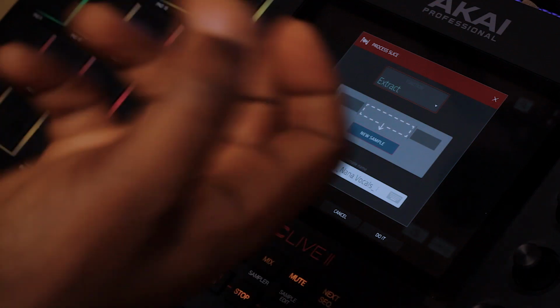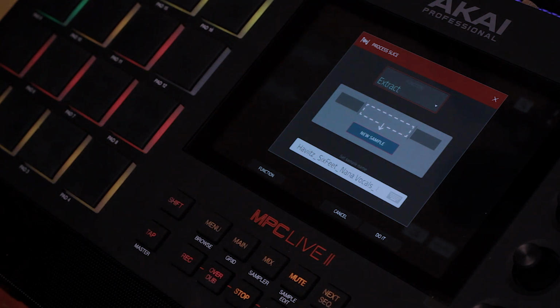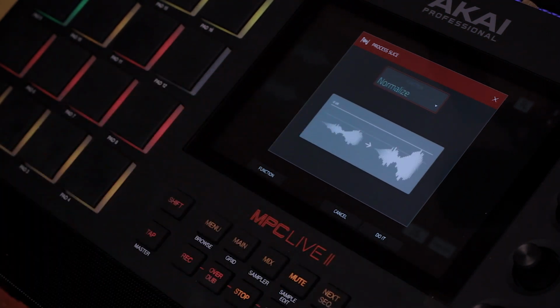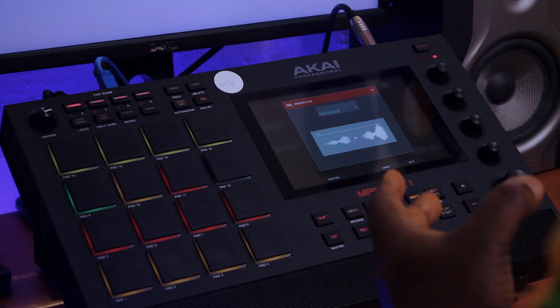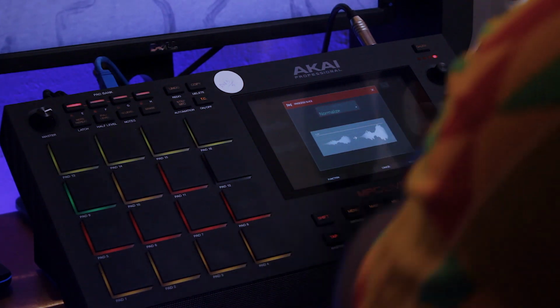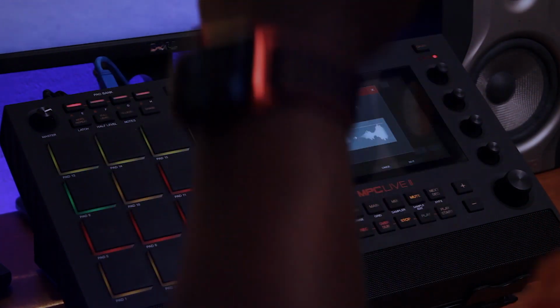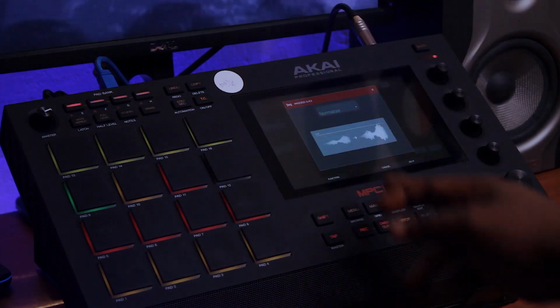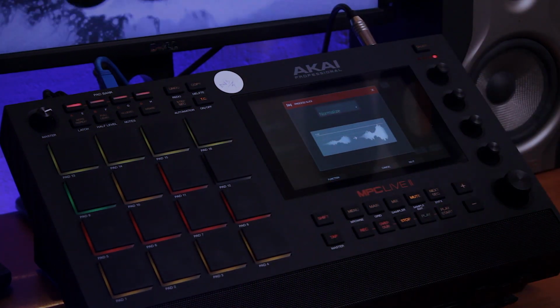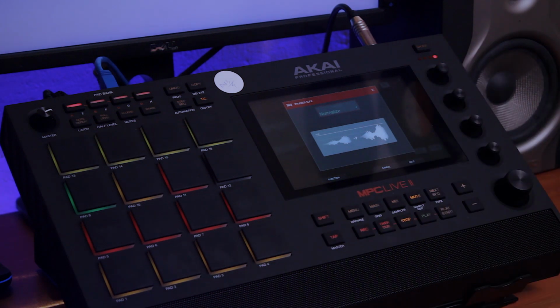You can even set it on a different program on its own tab. So that's basically what this extract is for. New sample, as you can see, it takes it out. The next one, normalize. Let's say that the volume is not regular, it's low. If you enable normalize, it balances the volume for you some more, makes it more audible, or louder per se, for samples.